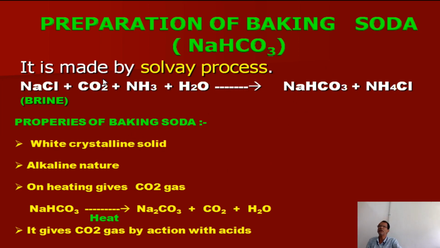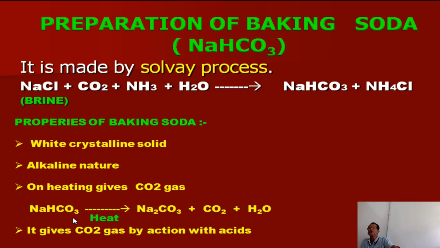And what are the properties of baking soda? Baking soda is a white crystalline solid like washing soda, alkaline in nature like washing soda, and heating gives carbon dioxide gas. Very important: when baking soda is heated, it undergoes a decomposition reaction, forming again sodium carbonate, carbon dioxide and water.